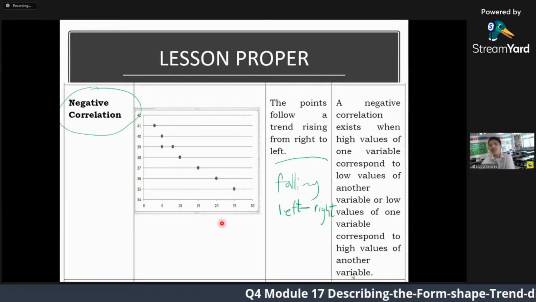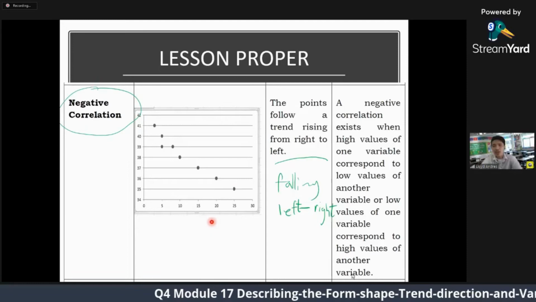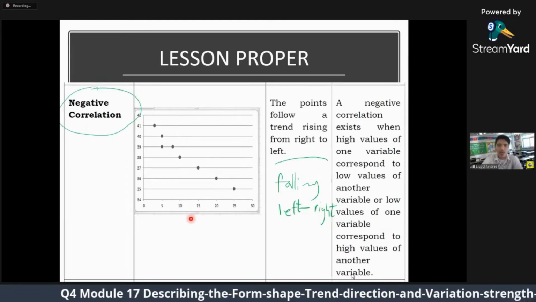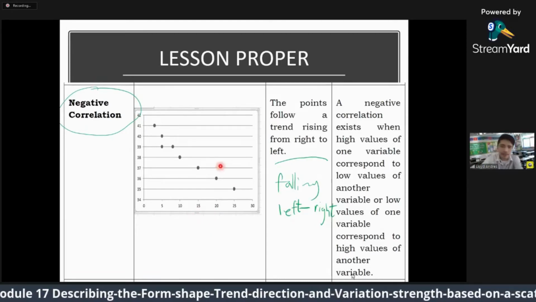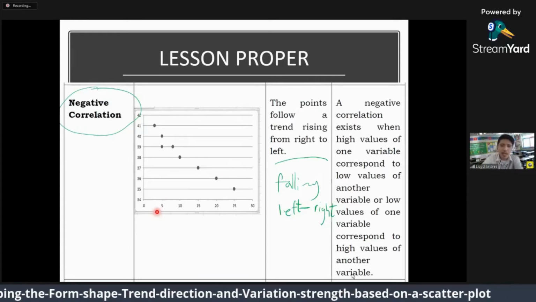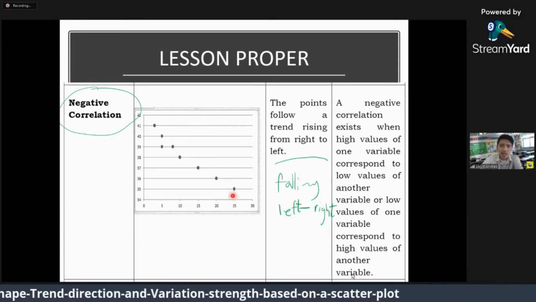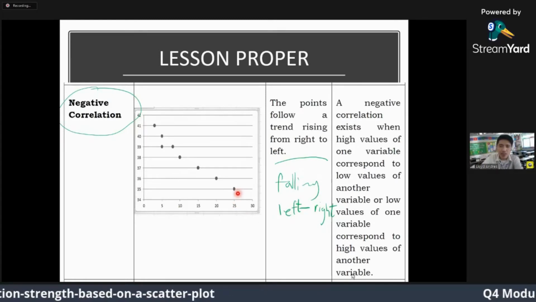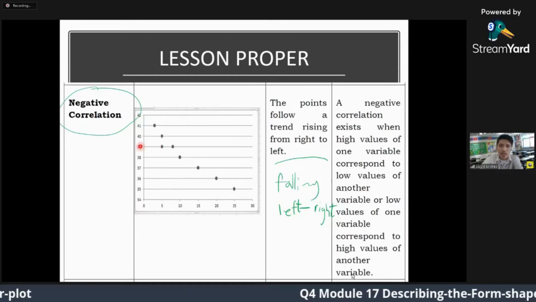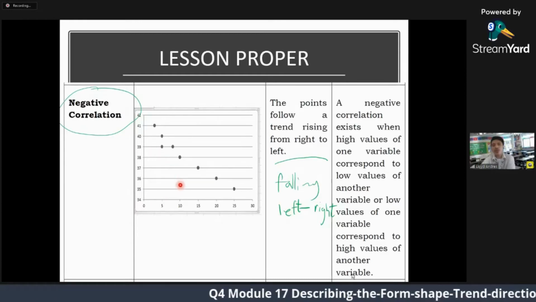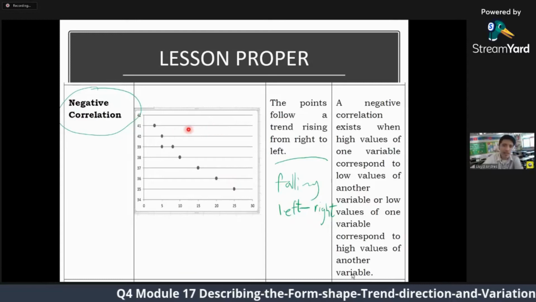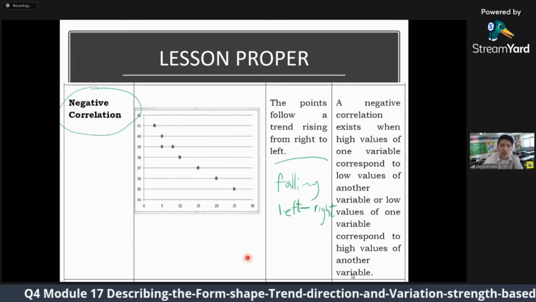So baliktad siya. Ang positive, high ang isa, high pod ang isa, low ang isa, low pod ang isa. So sa negative, baliktad. Kung high ang isa, low ang isa. While kung low ning first variable, high ang second variable. So, ingana ang difference sa negative o positive correlation.